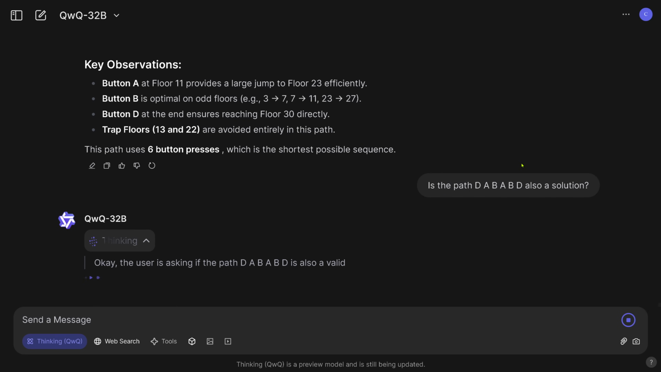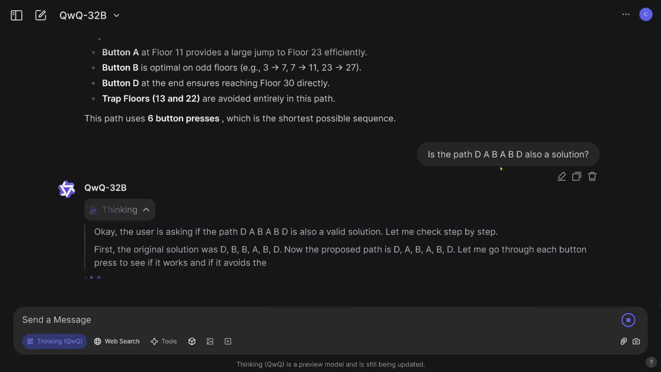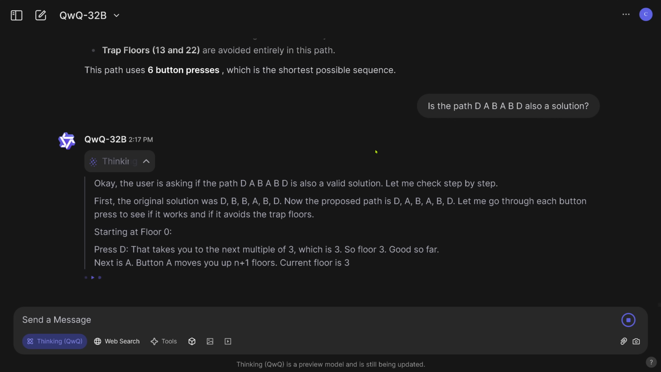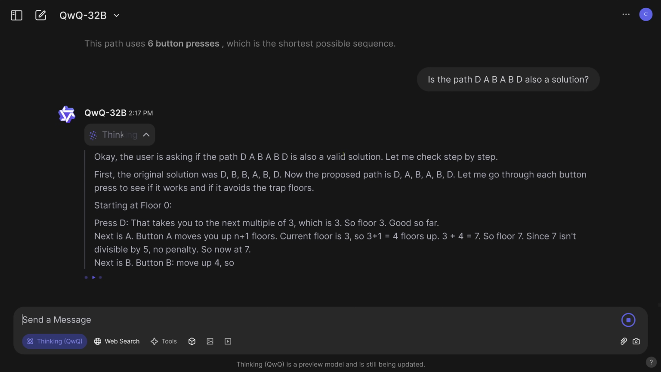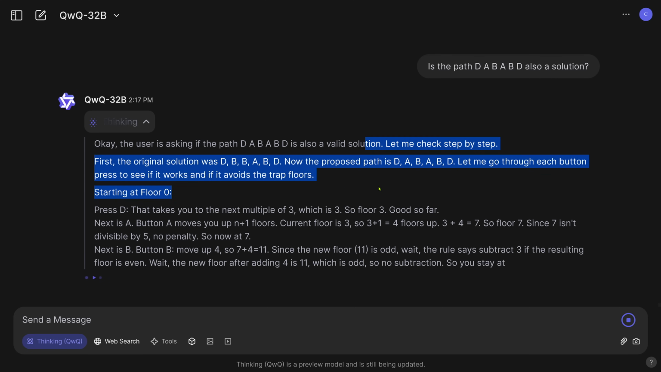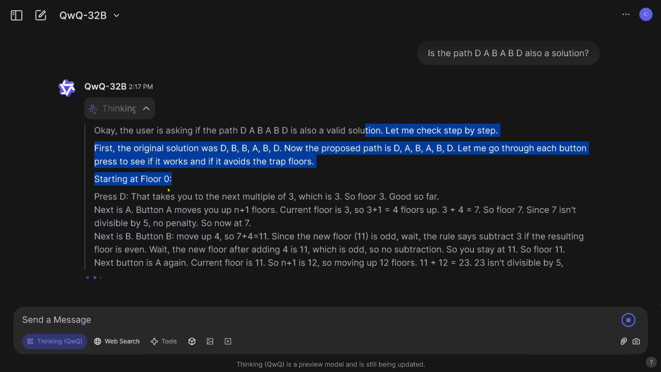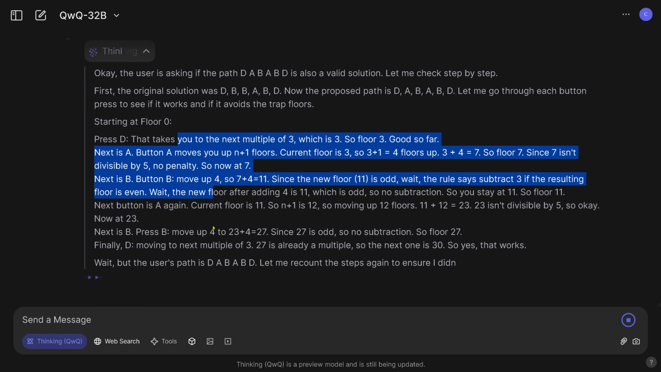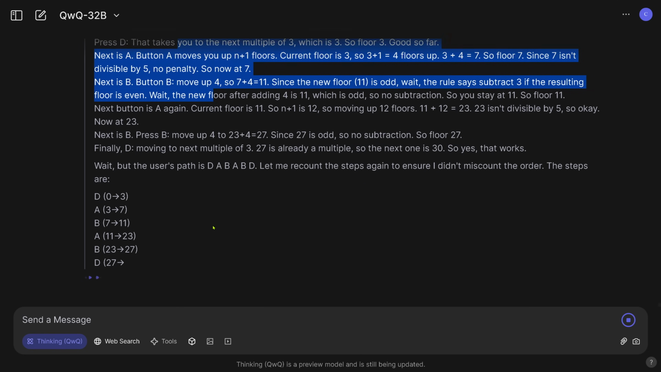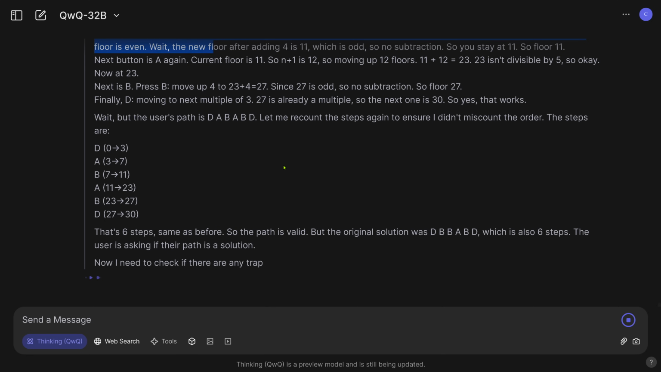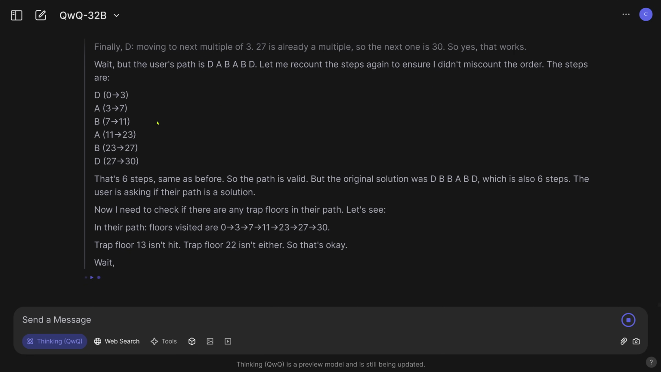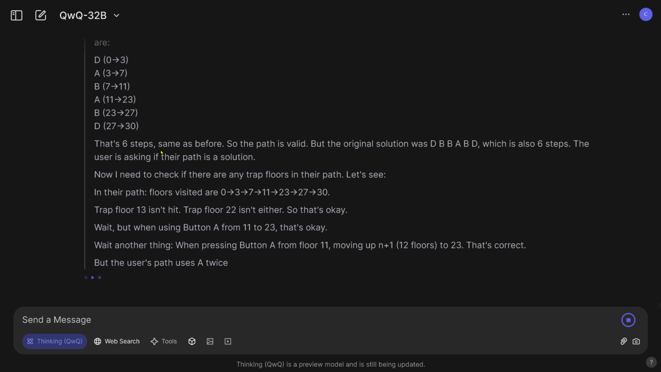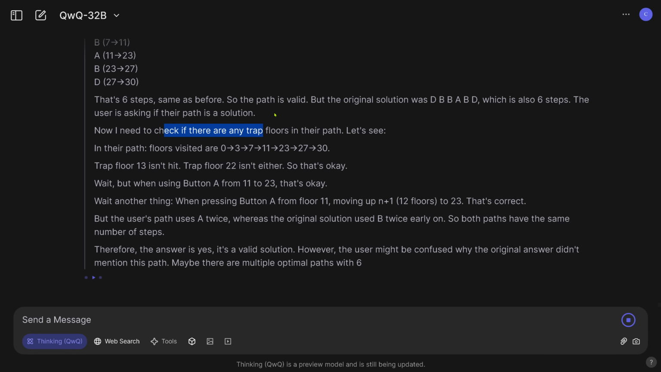So now I ask, is the path D, AB, AB, D also a solution? So the user is asking if the path is a valid solution. Let's check this, starting at floor 0. Goes step by step. Beautiful. Yes, that works. D, A, B, A, B, D. So the path is valid.